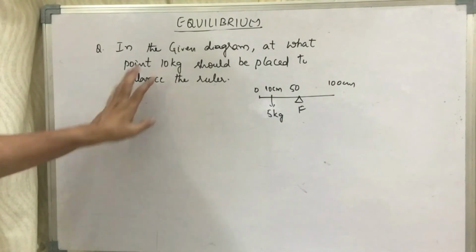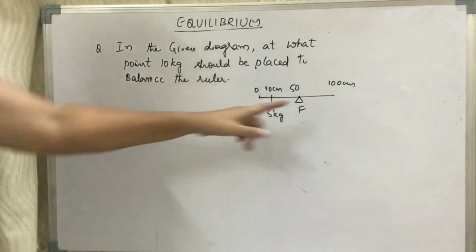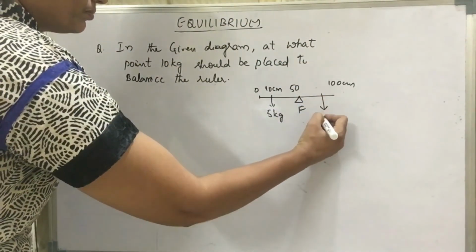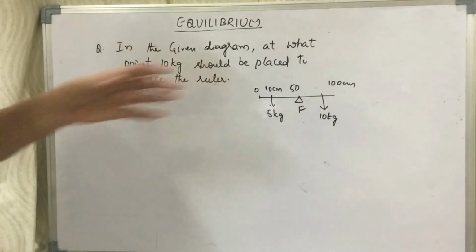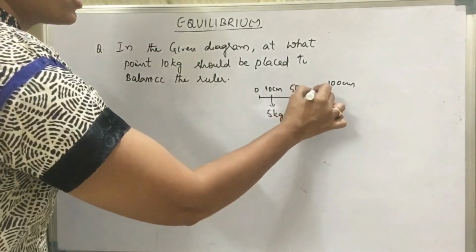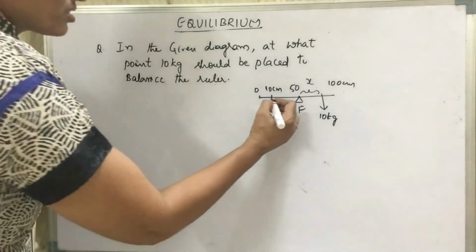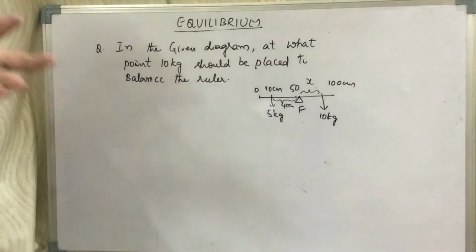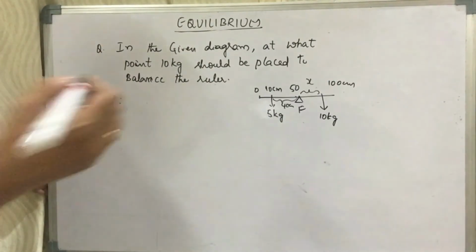Now the question is, at what point should the 10 kg be suspended? This 10 kg should obviously be on the other side of the fulcrum. Where it should be suspended, this distance you have to find out. Let us consider this distance as x. Now children, what is this distance here? It is 40 centimeter.